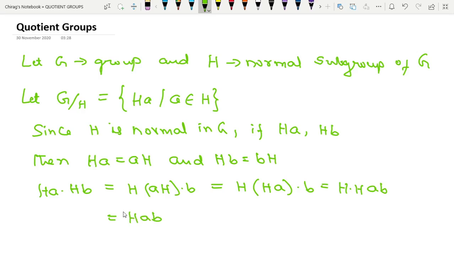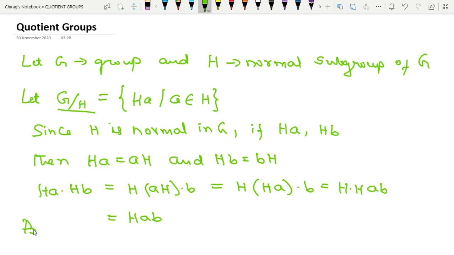Using this binary operation on G by H, we can show that G by H is a group. So let G by H be the set, and the binary operation defined on G by H is HA into HB is equal to H of AB. Remember, H is a normal subgroup. So let us prove that G by H is a group under this binary operation.